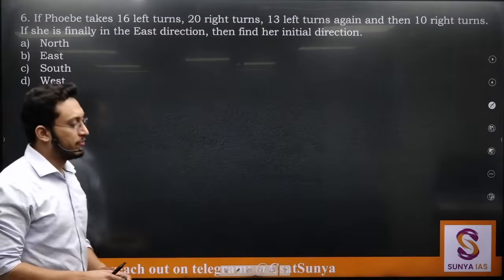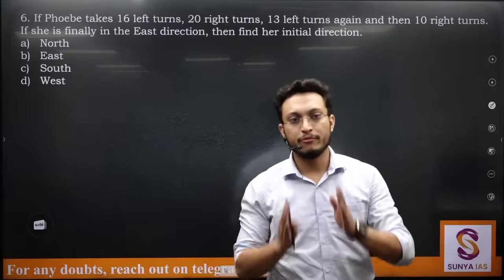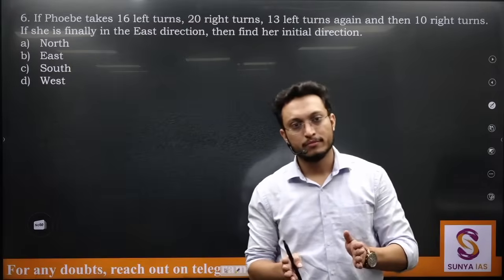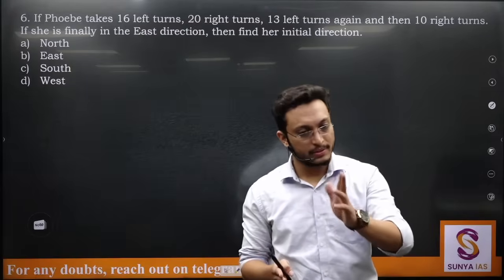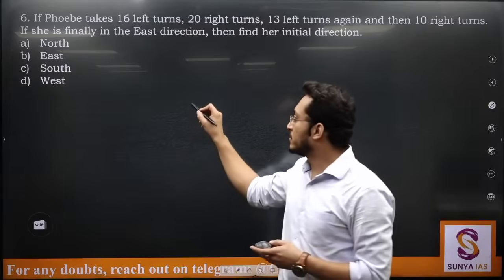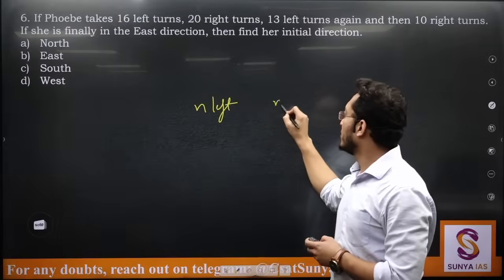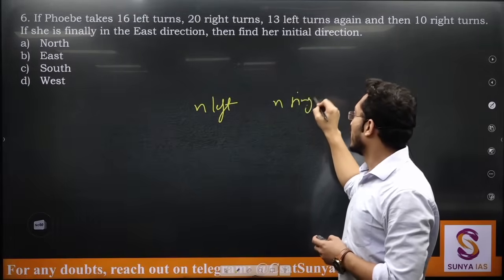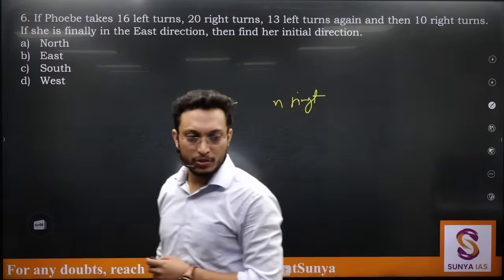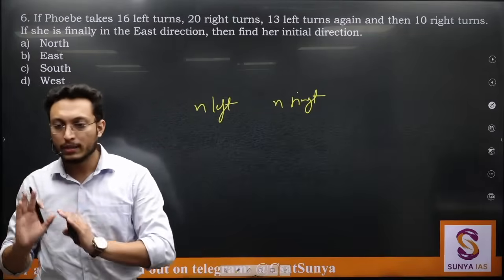Now first thing, tell me, if I am taking a left turn, let's say I am facing this side, I took a left turn and then I again took a right turn. Can I say my direction is unchanged? It will be same only. So if I take n number of left turns, but then I take n number of right turns, n कुछ भी हो सकता है. Can I say this left and right will be balanced and I'll face in the same direction only? One left, yeah, 10 left will balance 10 right turns.